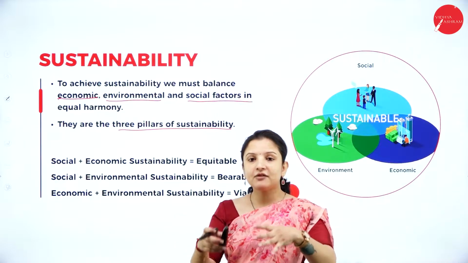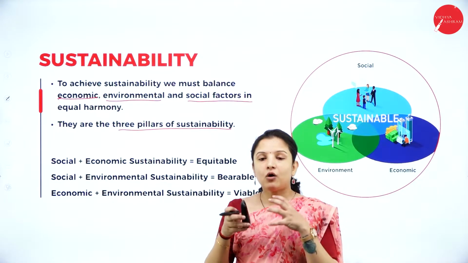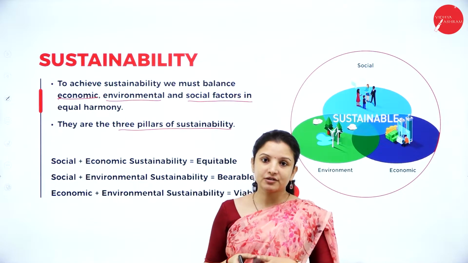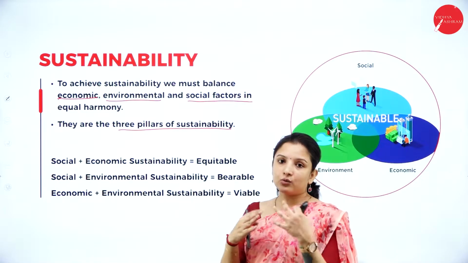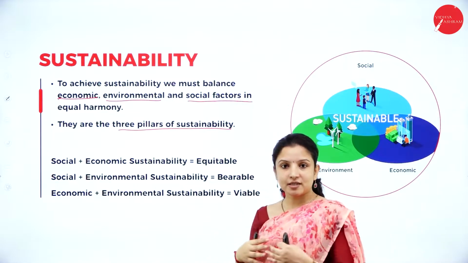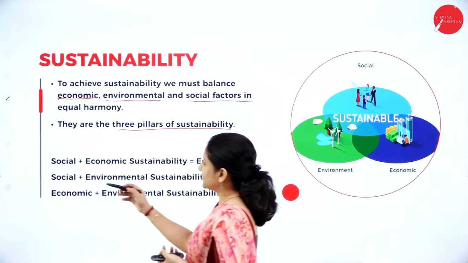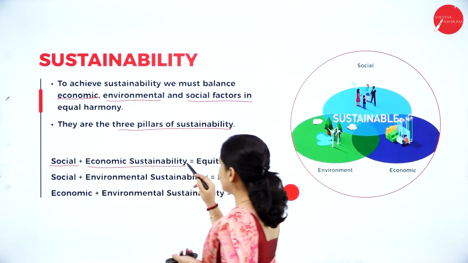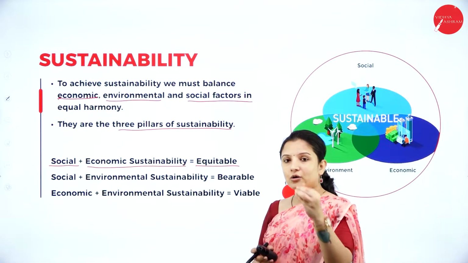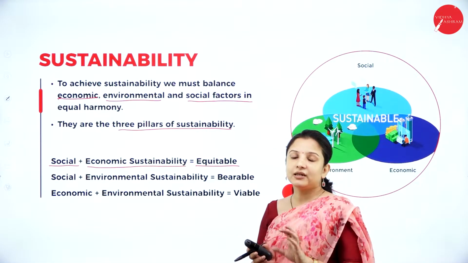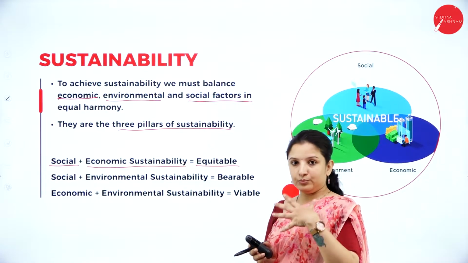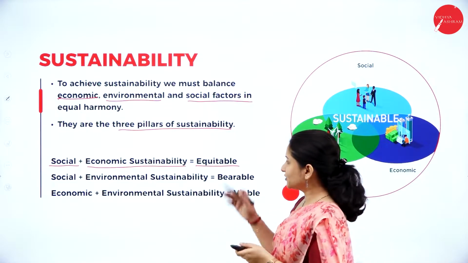If all these three function in an equal or harmonious way, then only the sustainability of the ecosystem is possible. Here I've put how sustainability can be maintained, and why it is necessary for all three to function harmoniously. Say for example, we have social and economic stability. It will give equitability in the society. So social and economic stability among the people living in a society will bring equality among the people. So that is one reason here.